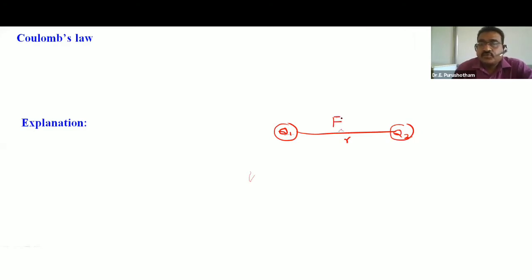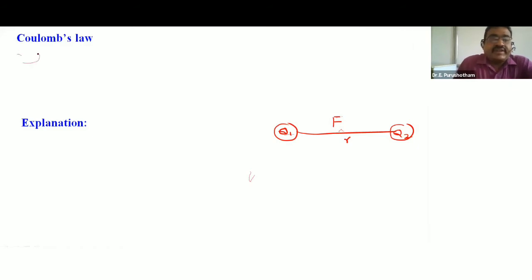Capital F is the force of attraction or force of repulsion, that is called simply electric force. Consider two point charges Q1 and Q2 at rest, separated by a distance small r. Let capital F be the electric force between them.